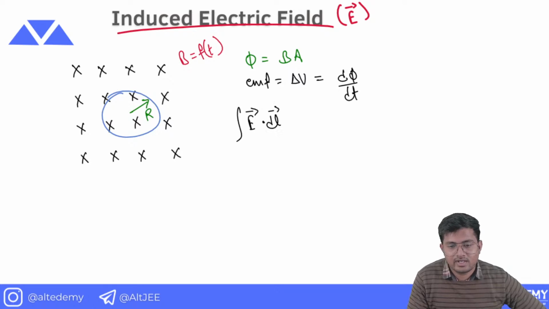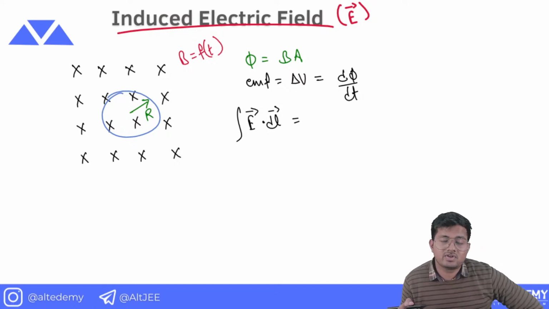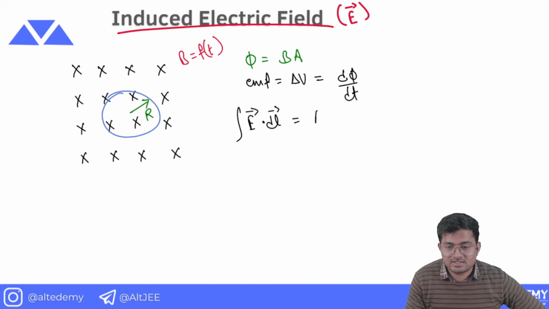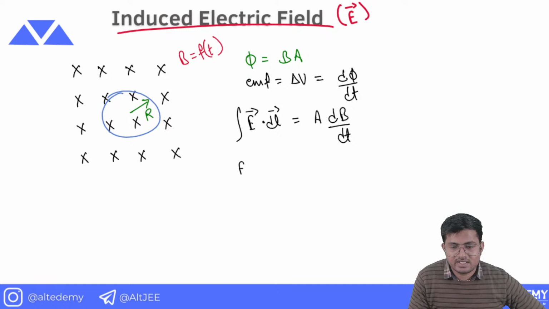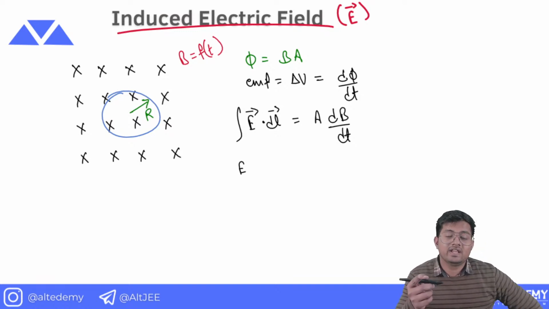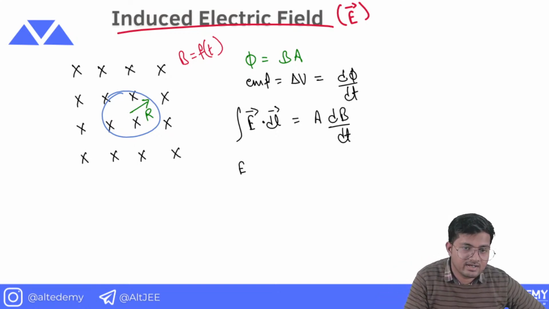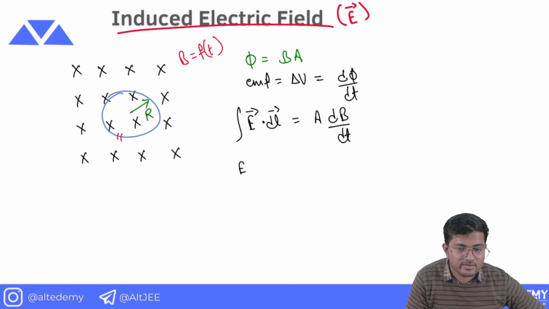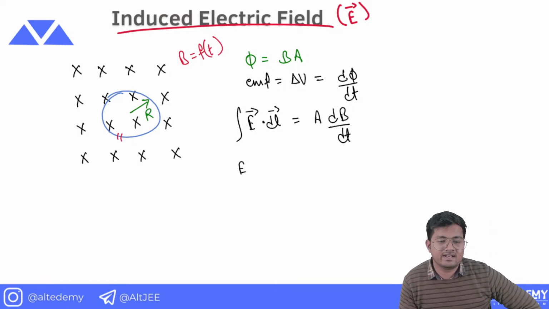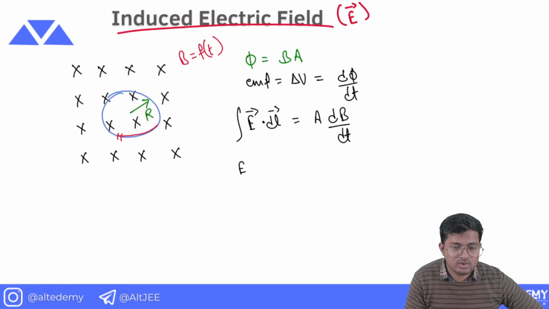Line integral of E dot dl equals d phi by dt. Now, when we talk about d phi by dt, area is constant and magnetic field is changing, so this is going to be A dB by dt. E is the electric field, and dl is a small length somewhere here. When you integrate dl over the loop, you will get the whole circumference.